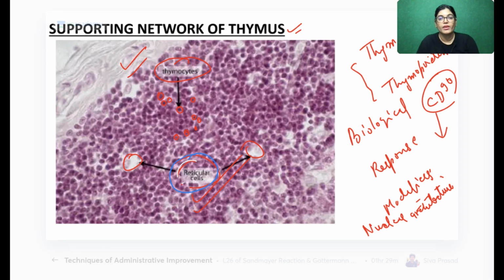Got it? So can we change? Can I move to the next slide? All of you, are you understanding? Okay, so let's move on to the next slide.